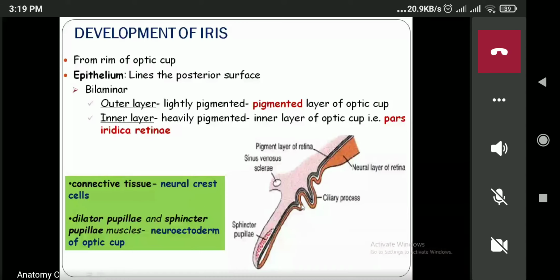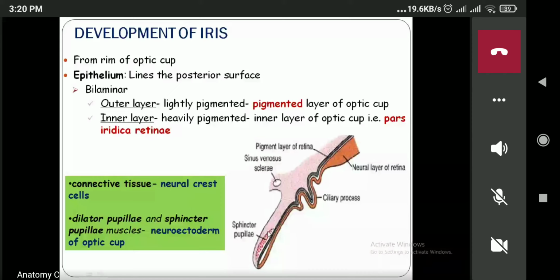So can you trace the two different layers? You can see this inner layer is formed by the inner layer of the optic cup, and this one on the outside is formed by the outer layer of the optic cup. This inner layer of the optic cup is known as the pars iridica retina, which will form the inner layer of the iris. The outer will be formed from the pigmented layer of the optic cup. Now, apart from this, we also have the connective tissue present there, which is developed from the neural crest cells. And the sphincter pupillae and the dilator pupillae will be formed from the neuroectoderm.